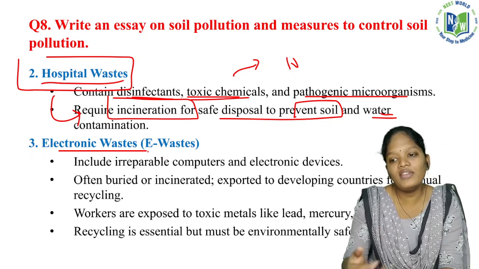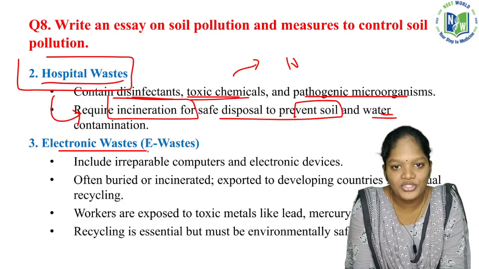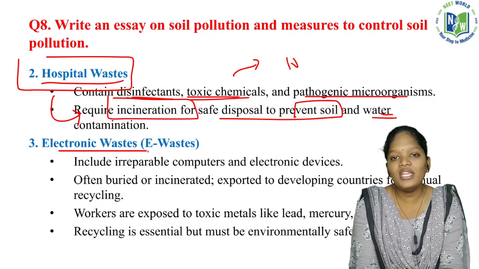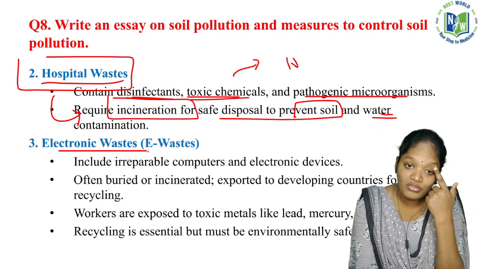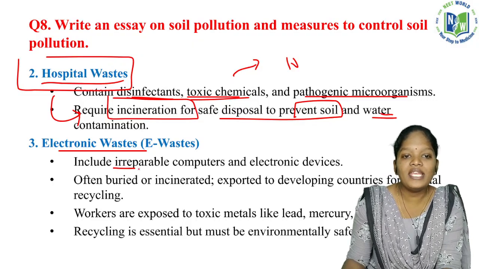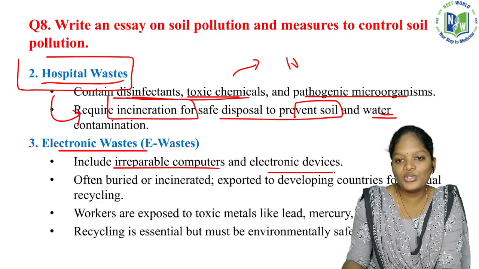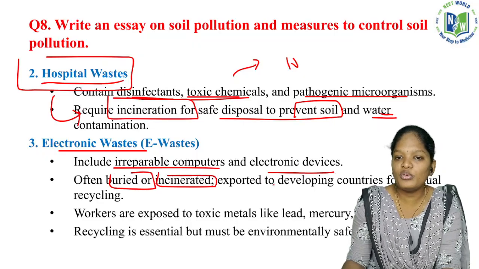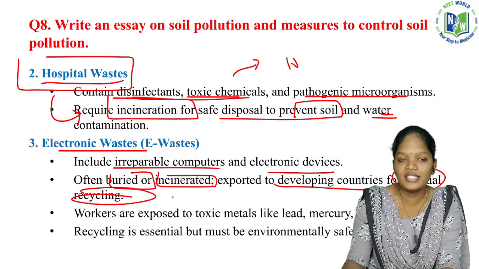Nowadays everybody has gadgets. If one gadget is not working properly, we throw it and buy a new one. So what about that waste, that mobile phone? That is e-waste. It includes irreparable computers and electronic devices, often buried or incinerated, or exported to developing countries for manual recycling. So this is what exactly is being done.